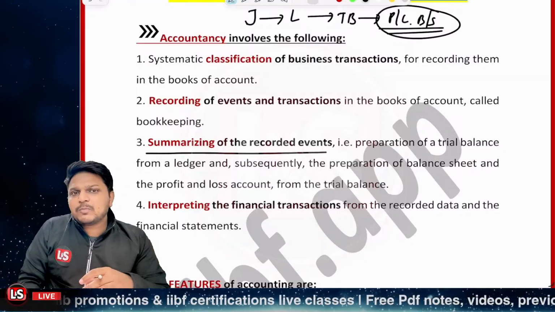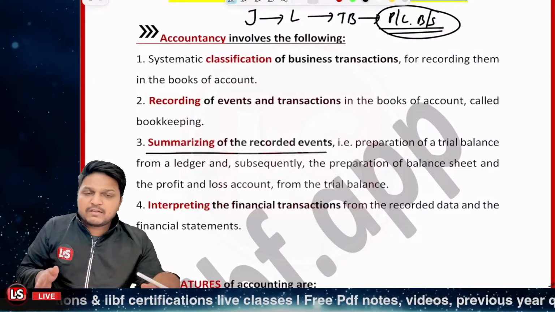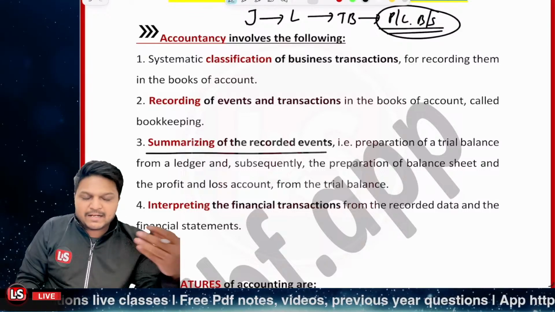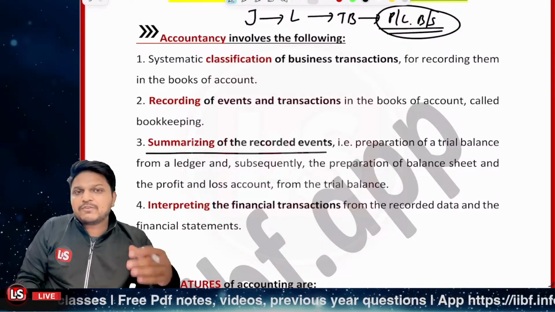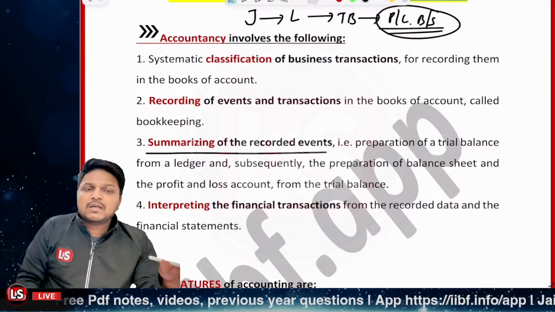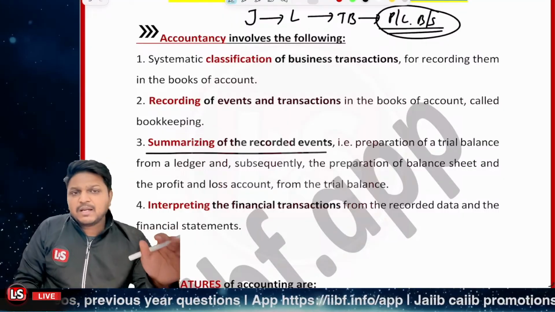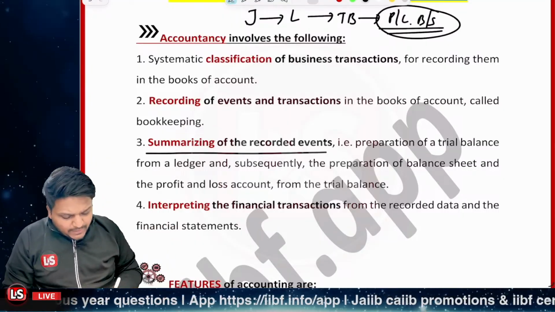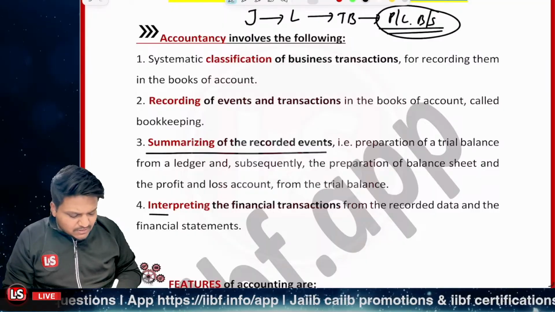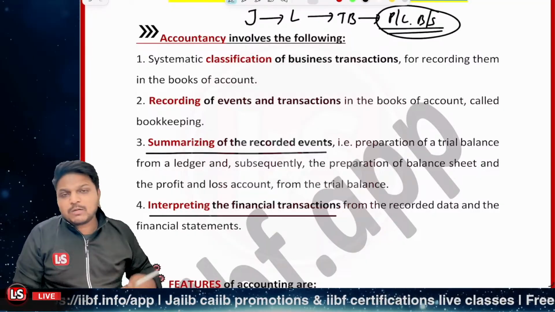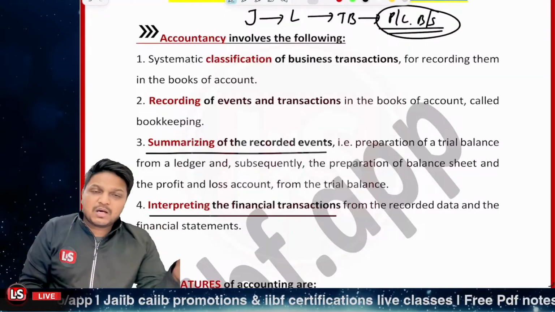And the third thing would be related to what? That will be summarizing the different events, right? We will be preparing the balance sheet. We will be preparing the trial balance first of all, right? And after the trial balancing is done, we'll go for the balance sheet and the final statements, right? And then the last one would be related to interpreting the financial transactions so that we can reach much better decisions, in what part we are spending more, right?